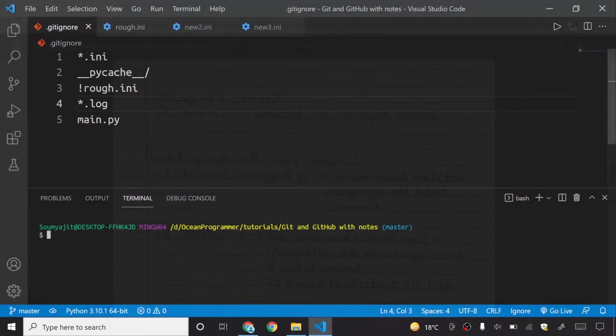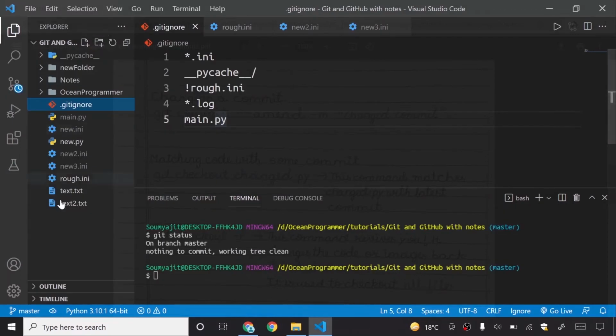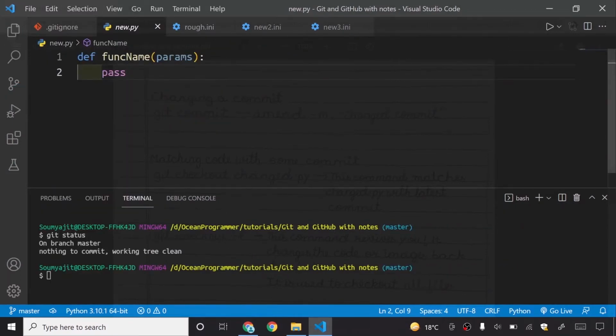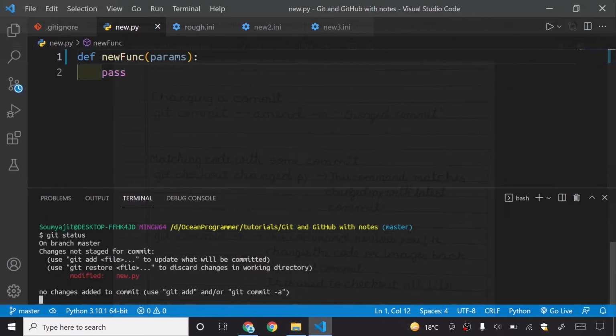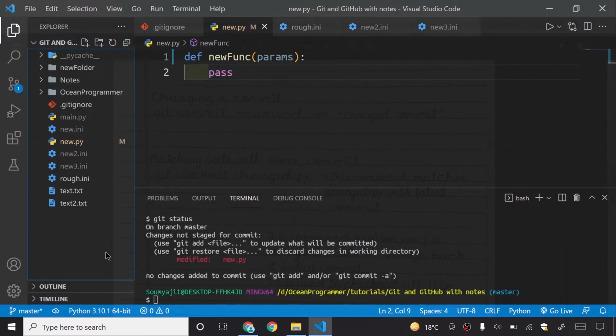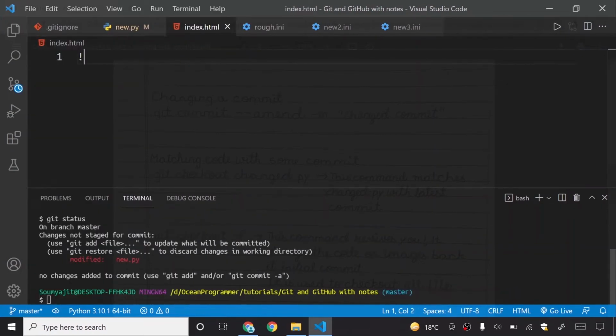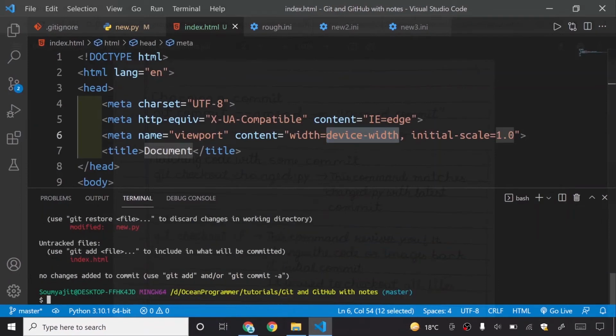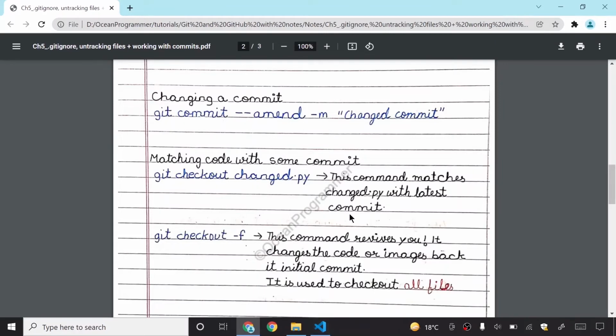If I show you my git status, it is showing me on branch master. If I change this new file, and change this name to new function, and here I show you my git status, it is saying that this is modified. If I even create a new index.html file, and create the boilerplate code, it is saying that this file is an untracked file. So you already know how to add it to a staging area and even commit.